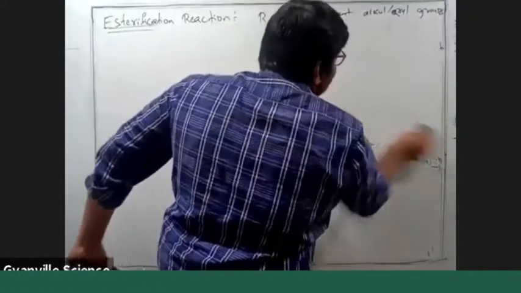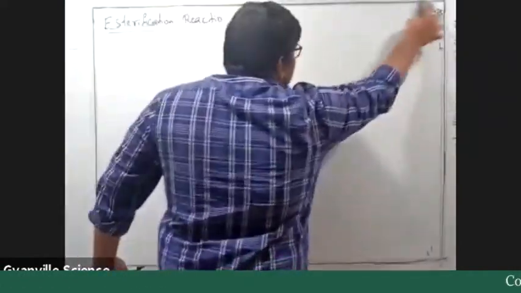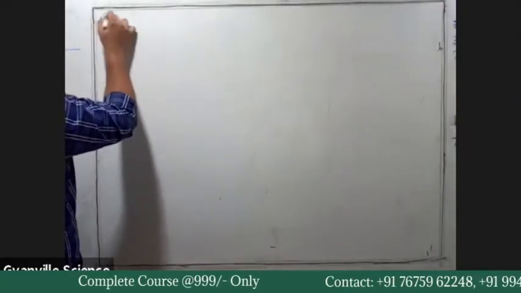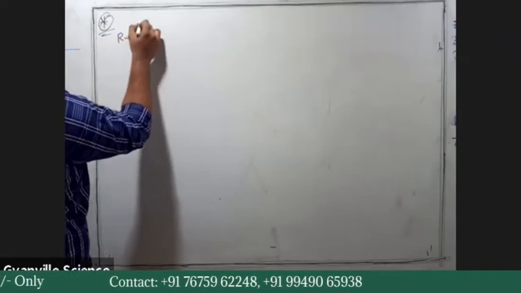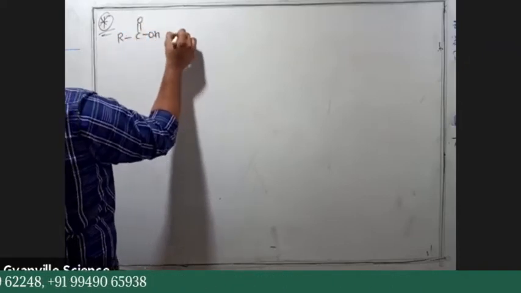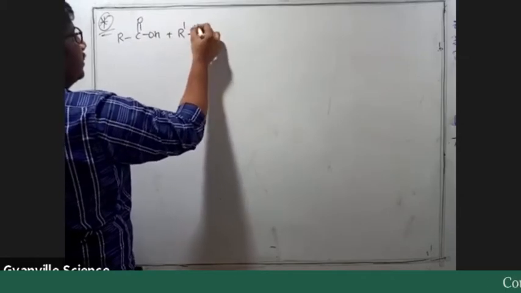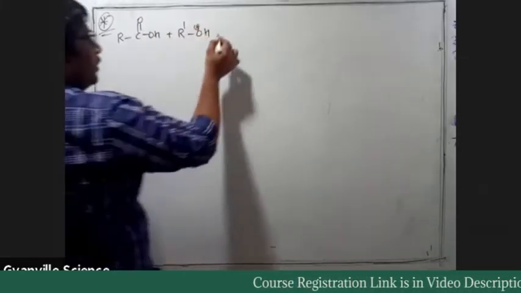Questions will be tricky. RC double bond OH plus R dash OH, where O is 18 here. So what will you get now?